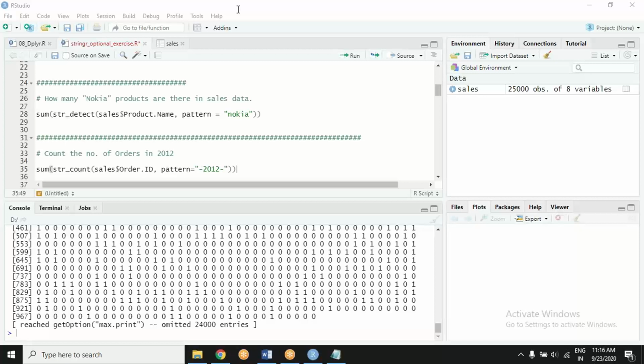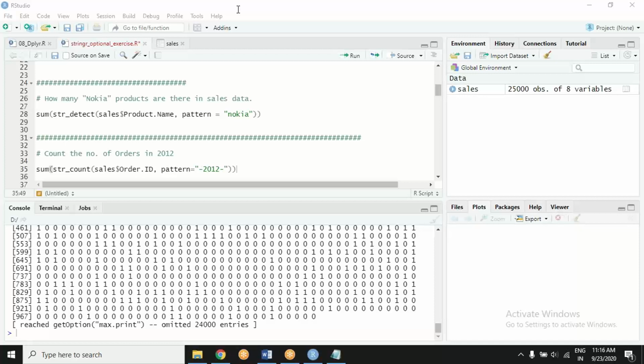Now there are two ways of doing it, and the two ways will have different results.